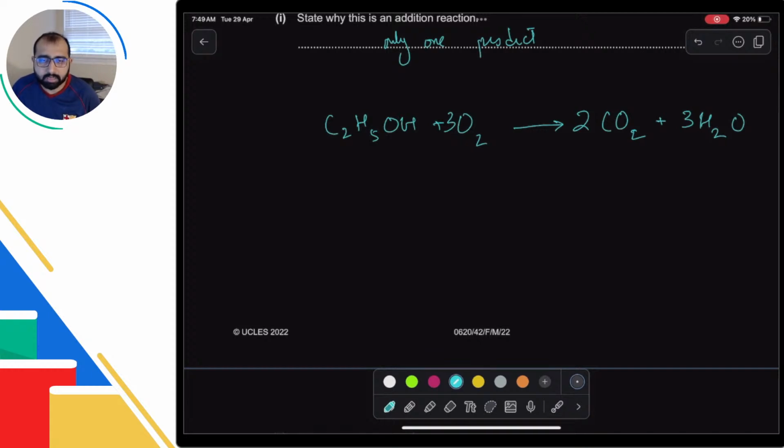Will definitions come? I didn't see recently. Sometimes they do ask you for 1 or 2 marks, but it's not really required that you memorize the exact definition. But yes, sometimes you need to know the keywords, and keywords do help. If you need to know which definitions you must know, then again refer to the worksheet, the fact sheet that I have on my website. If you don't want to do that, then go to the syllabus and look for the command word define. If the word define is there, you should be able to define that. Is thermal stability part of the syllabus? Thermal stability down the group is not part of the syllabus.